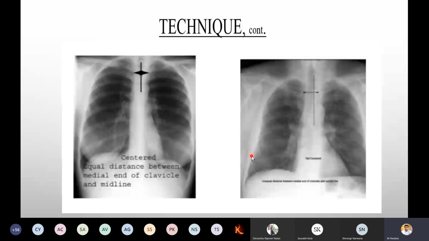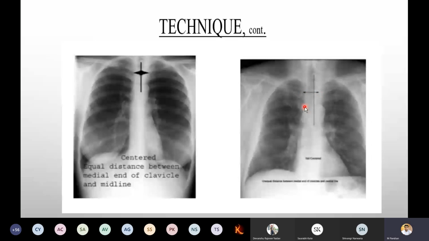Now, if you want to check the rotation, remember you have to observe the clavicle head. It should be an equal distance between the medial end of the clavicle and the midline. Like this, we want to examine. An abnormal case will be like this. See, this head is coming towards the midline, while the other is normal.